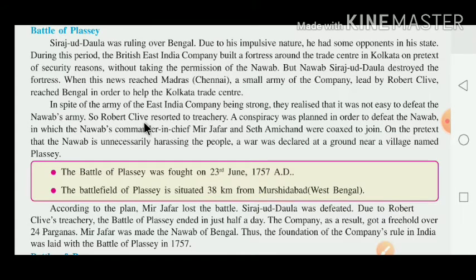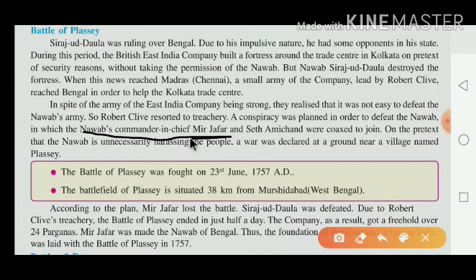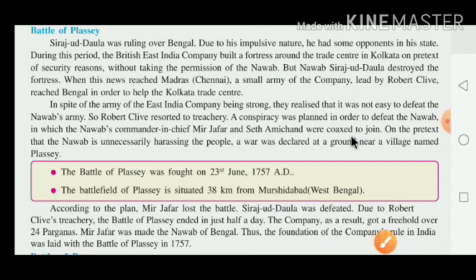A conspiracy was planned in order to defeat the Nawab, in which the Nawab's commander-in-chief Mir Jafar and Seth Amir Chand were coaxed to join him.